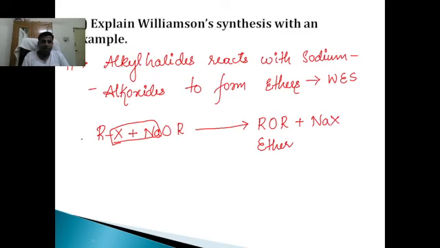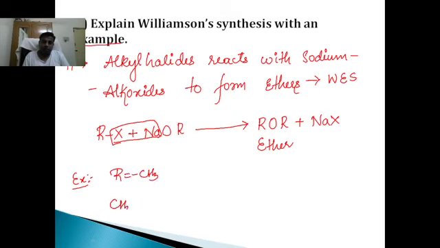But for this reaction you will not get any marks because the question is very particular. You have to write an example, not the general reaction. For writing this general reaction, you will not get any marks. So take up an example. I have clearly told you, whenever you write an example, wherever there is R, take R equal to CH3.